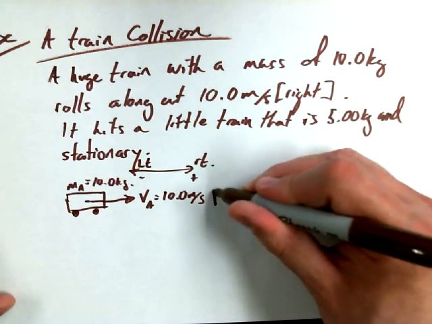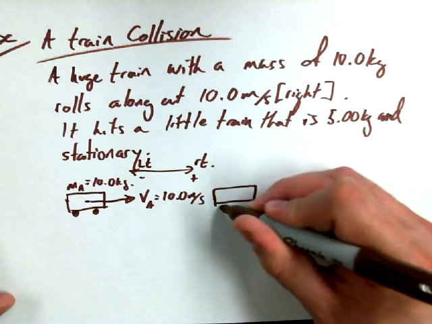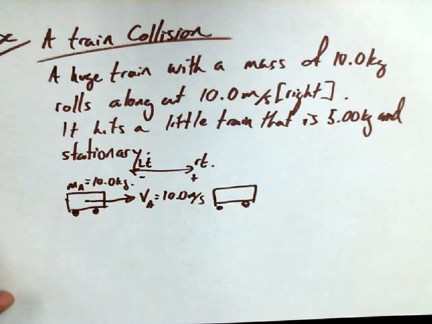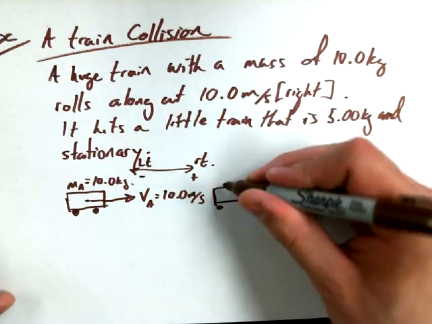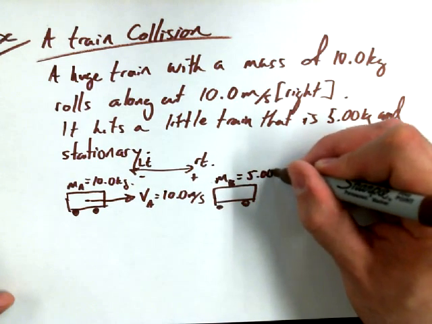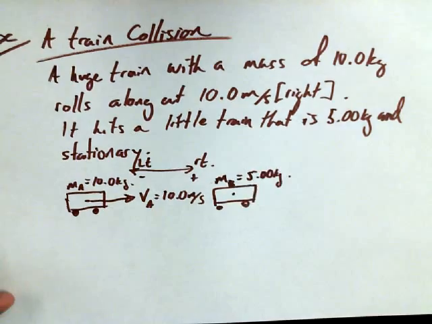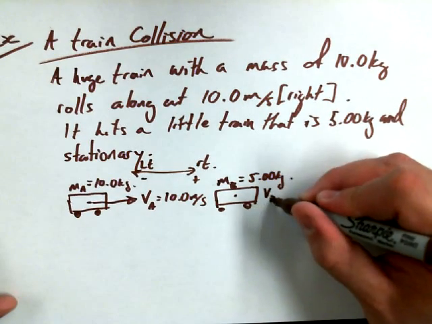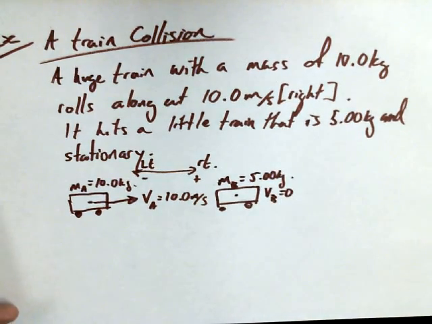And it's going to collide with a little train, little in mass, but equal in volume. A little train we're going to call mass B, 5.00 kilograms, and it's just stationary. So we could say that VB is equal to 0 meters per second.